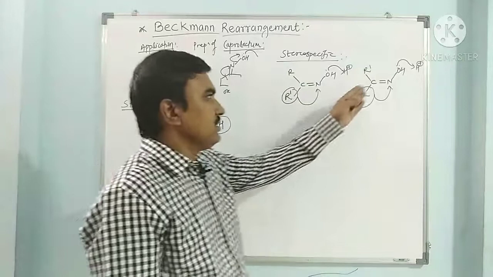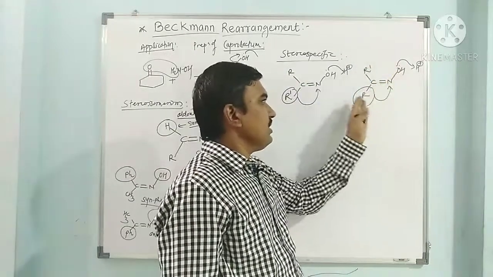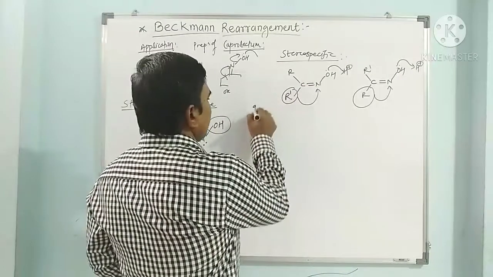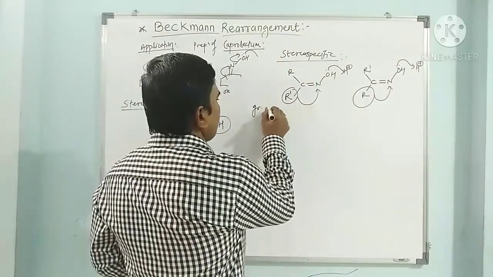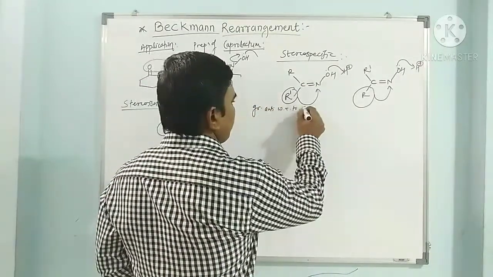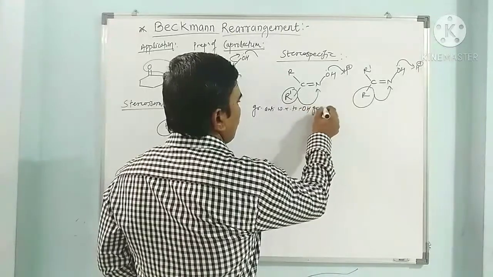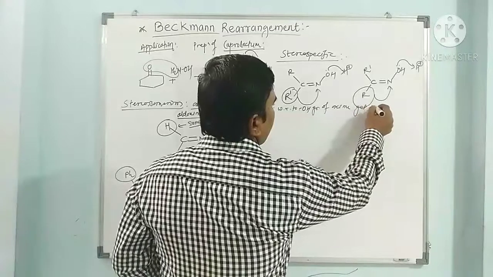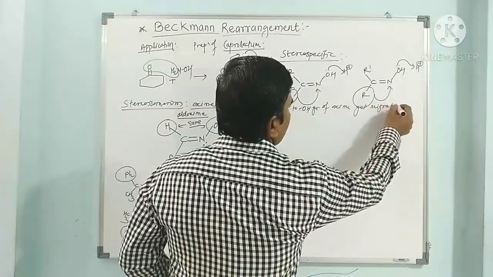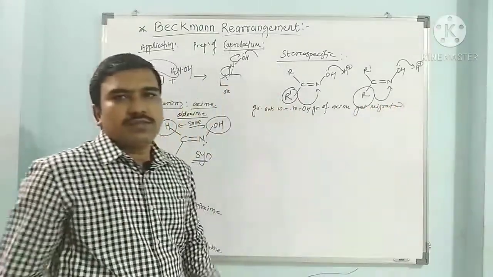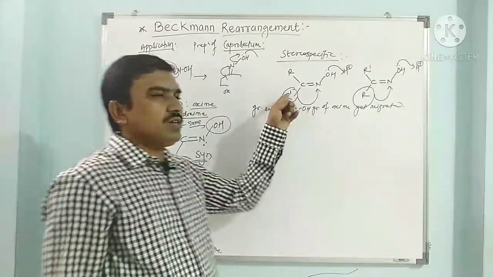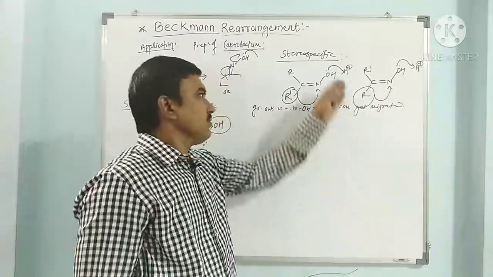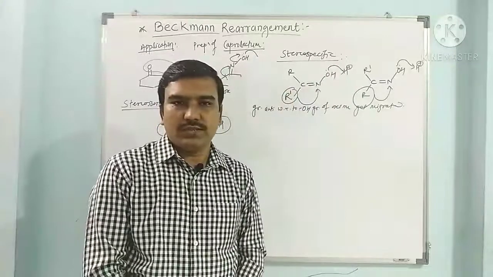So this water molecule detached from the nitrogen and this anti group is migrated to nitrogen. So the group anti with respect to the OH group of the oxime gets migrated. So this is migration or rearrangement of the anti group on the nitrogen with respect to the hydroxy of nitrogen.